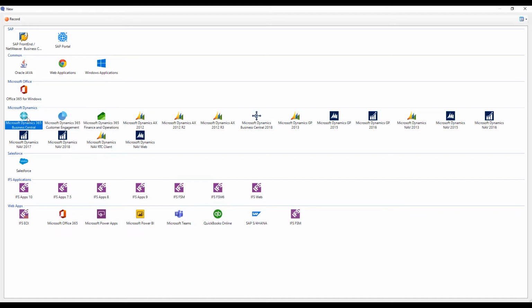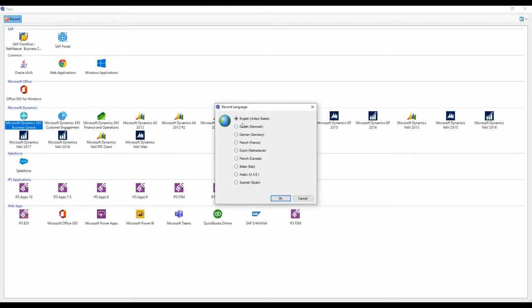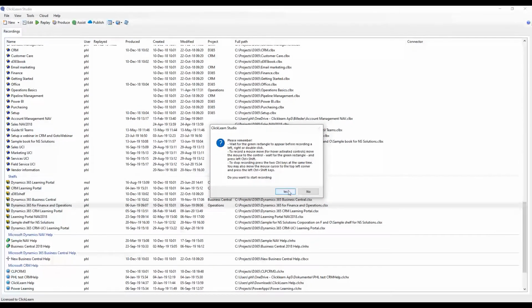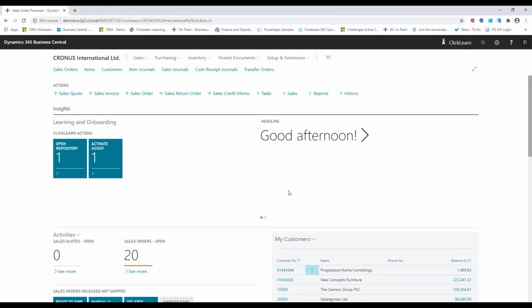So I'll click on BC. I will get a view of multiple languages. These are the ones that I've set up for my installation, the ones that I typically do demonstrations within. We of course support all the different UI languages of Microsoft, so whatever language you need to do documentation within, we can help you. In this case, I will do it in English. And as I click on yes, ClickLearn will go into the background. It will take me to the business system, and it's now ready to do the recording. The only thing that I need to be aware of is a little green rectangle that will appear as I hover over the user interface.